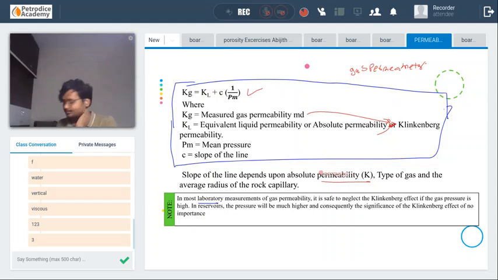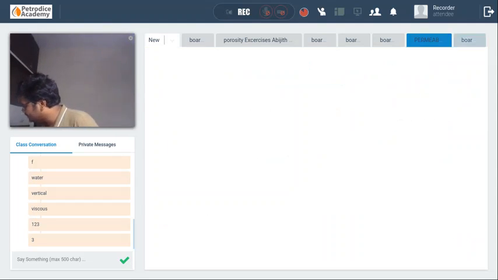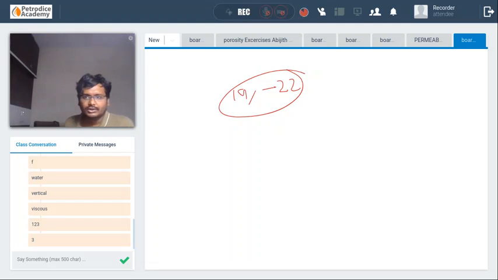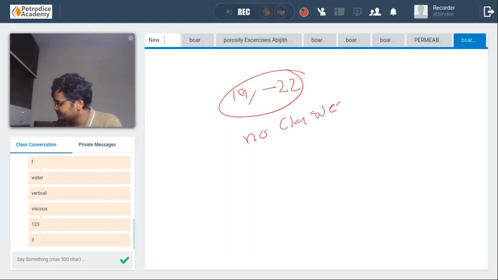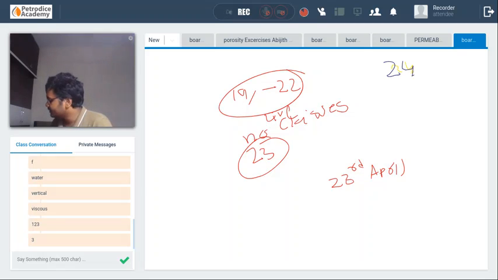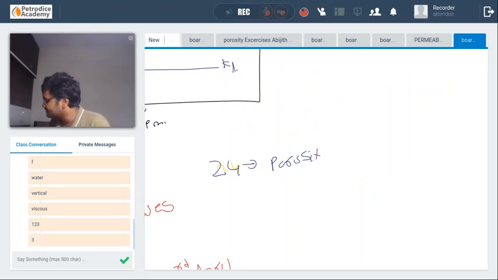So we will stop here for today. And see, guys, the majority of students are not coming to the live class because there are examinations. So from 19th, that is from tomorrow, until 22nd, no live classes will be taken. From 23rd onwards, we will start the classes again, and on 24th we will have the porosity examination.